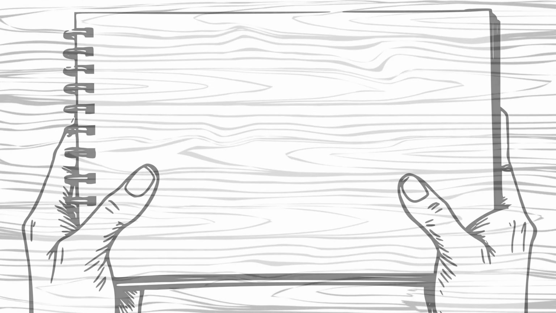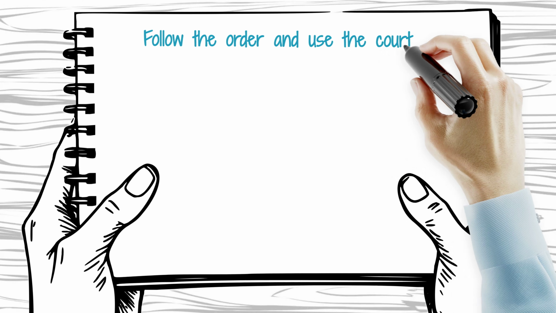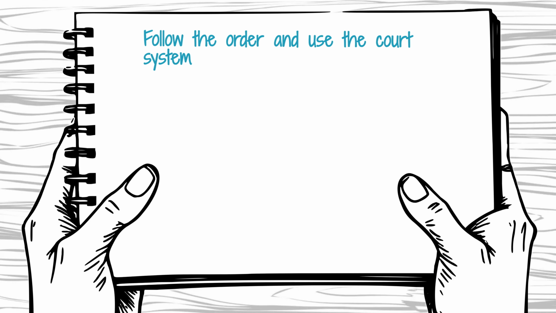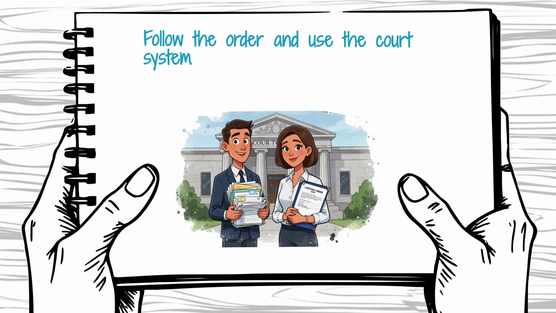The best approach is to follow the order, document the violations, and use the court system to enforce your rights. In Texas, custody orders are meant to be followed, not negotiated on the fly. If one parent keeps breaking the rules, the court can step in. The key is to act quickly, keep records, and ask for enforcement the right way.